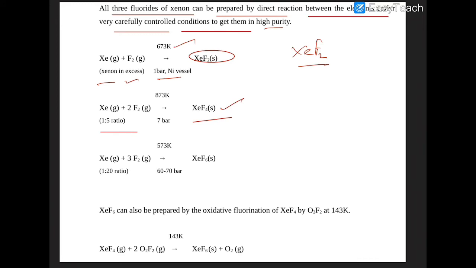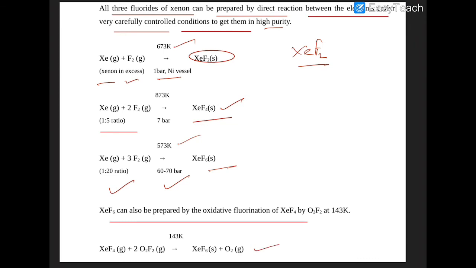And if xenon and fluorine are reacted together in 1:20 at about 60 to 70 atmospheric pressure and at a temperature of 573 Kelvin, then you have formation of xenon hexafluoride. Xenon hexafluoride can also be prepared from the fluorination of XeF4 by O2F2.